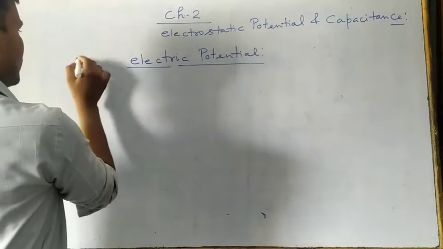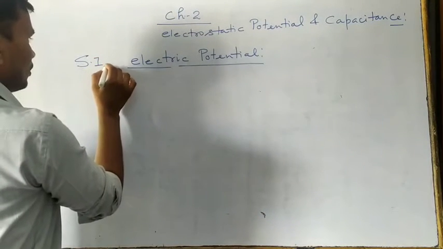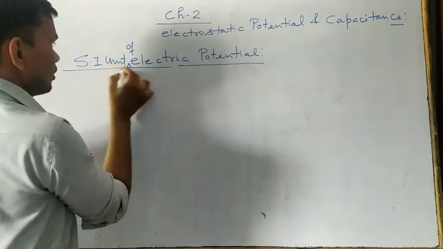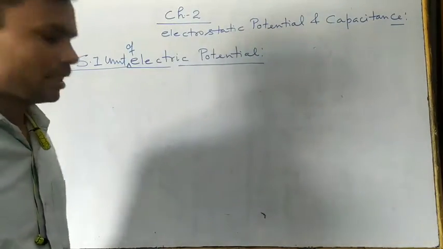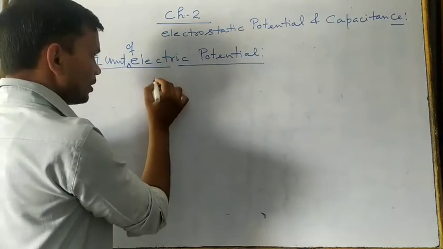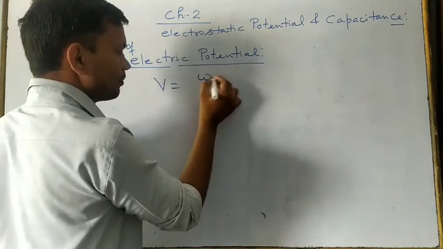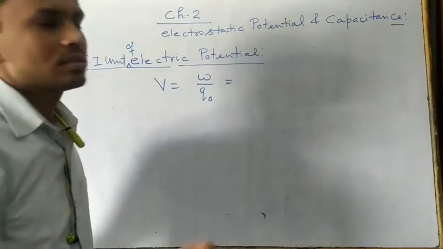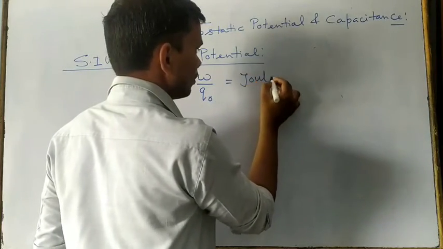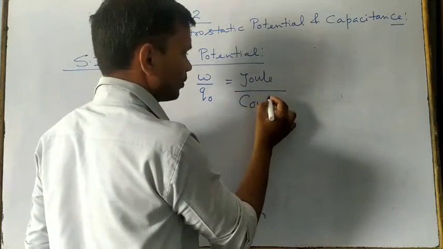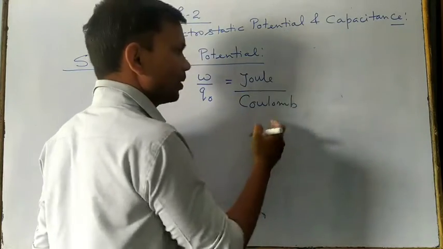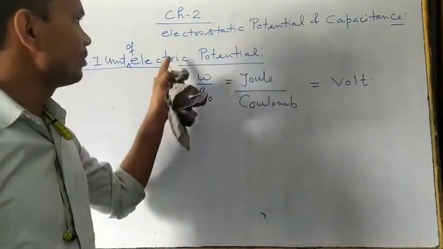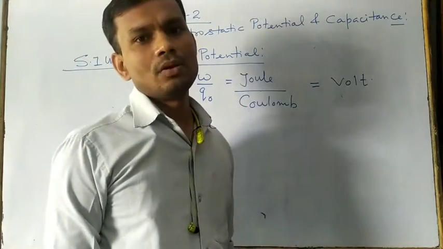So next one, SI unit of electric potential. Okay, what is the SI unit of the electric potential? So here what we have written, this is V equals W infinity, or simply W upon Q naught. So we know that the SI unit of the work done is Joule, and the unit of charge is the Coulomb. So Joule per Coulomb is known as Volt. So the SI unit of potential is simply volt. Right?